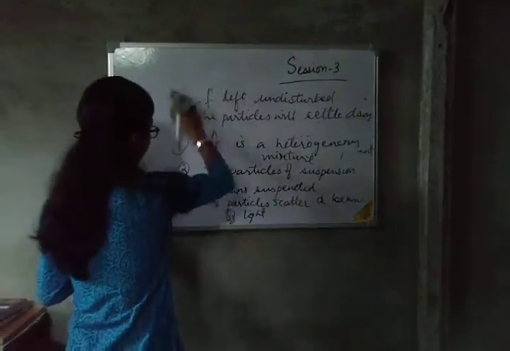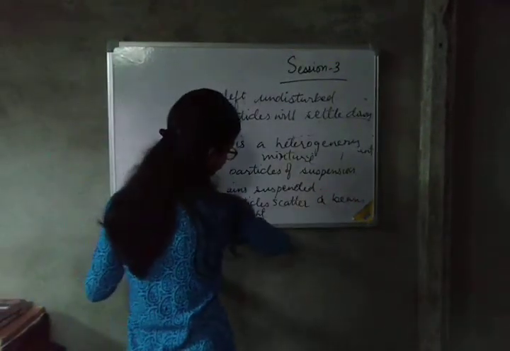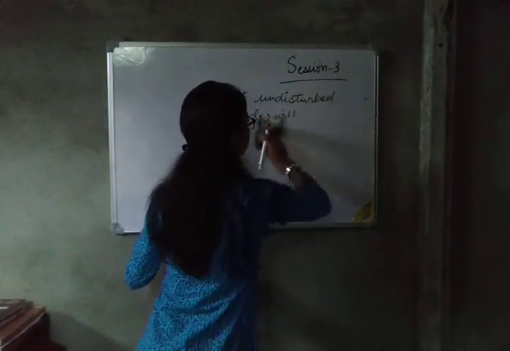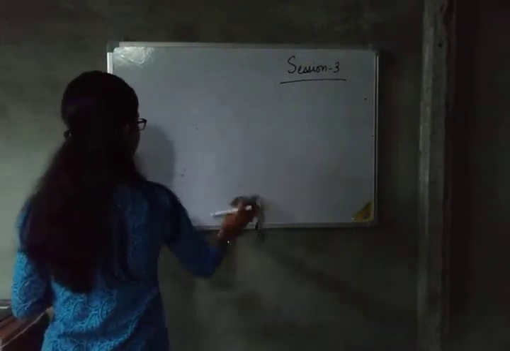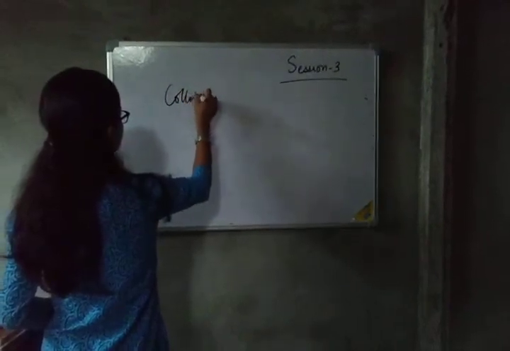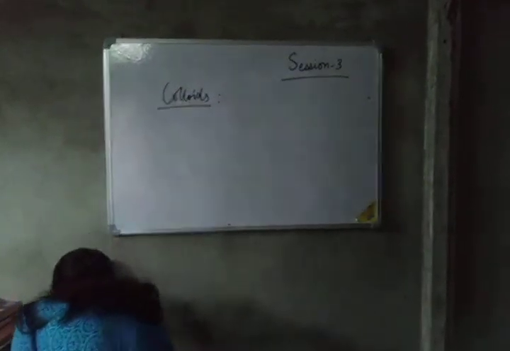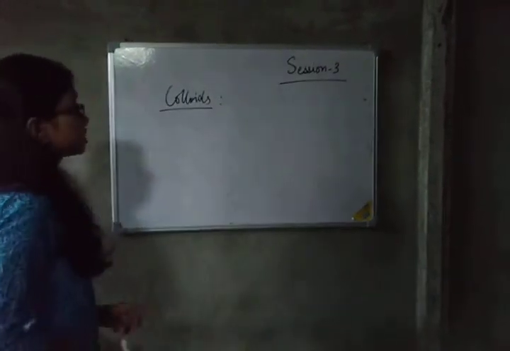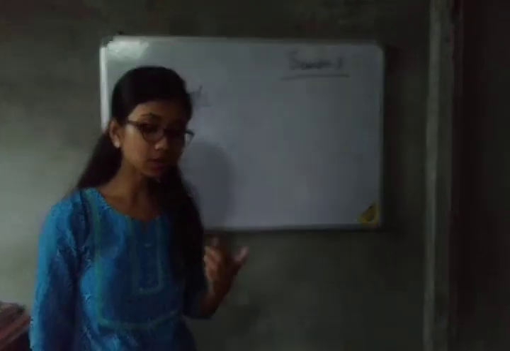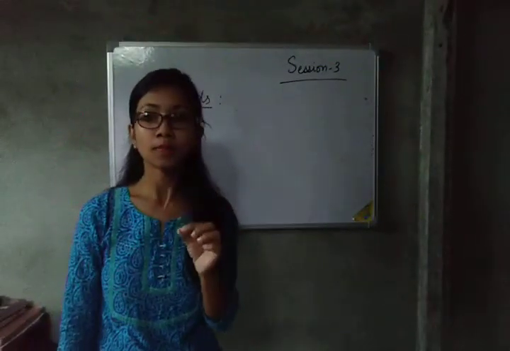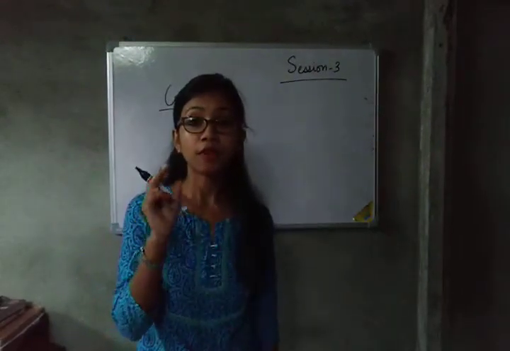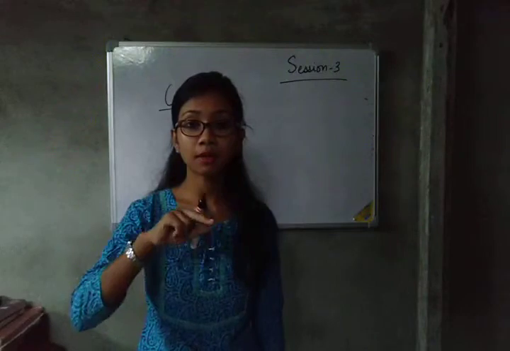Now the next topic, we will move into colloids. Colloids are also a heterogeneous mixture, but the colloidal particles are very small in size, so we cannot identify them as a heterogeneous mixture.